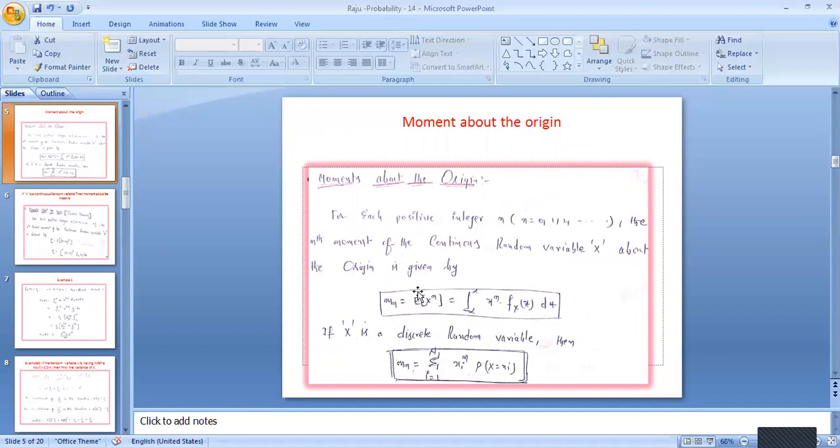That is defined as E[X^n] equal to the integral from minus infinity to plus infinity of x^n into f_X(x) dx. This is the nth moment of the random variable X.